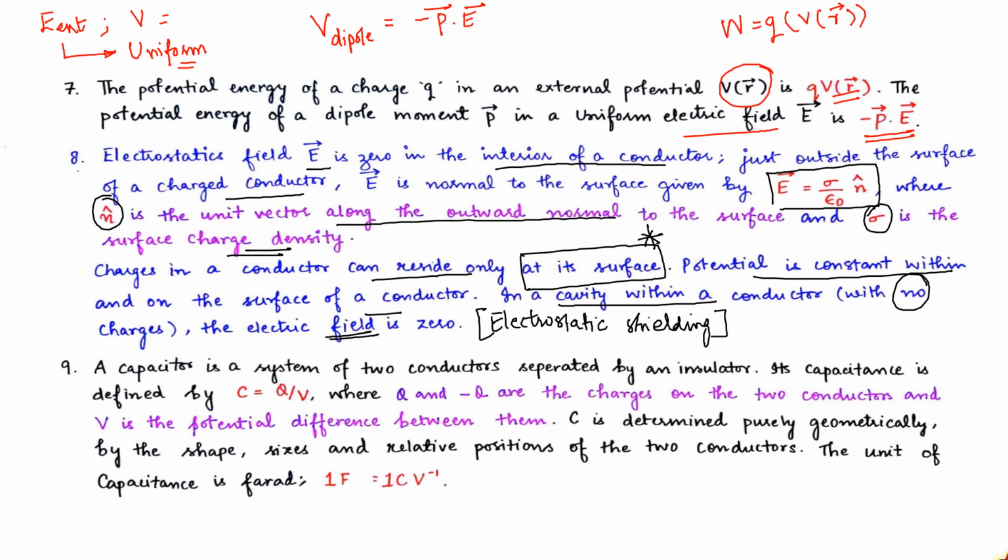So all these properties that I have read so far come under the electrostatic properties of a conductor.